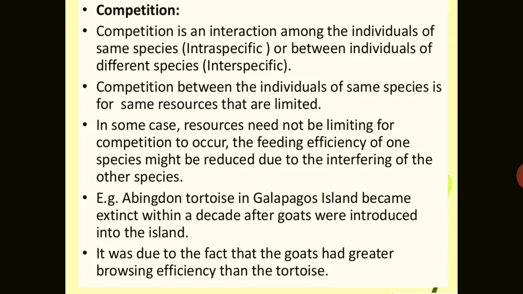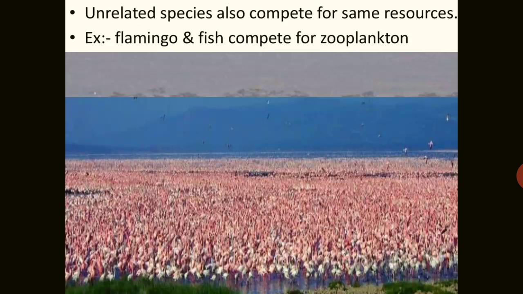A few examples of this competition: the Abingdon tortoise in the Galapagos Islands became extinct within a decade after goats were introduced into the land. And why did it happen? It happened due to the fact that the goat had greater browsing efficiency than the tortoise. So unrelated species also compete for the same resources. A very good example is the flamingo and the fish competing for the zooplankton. So this is also an example.